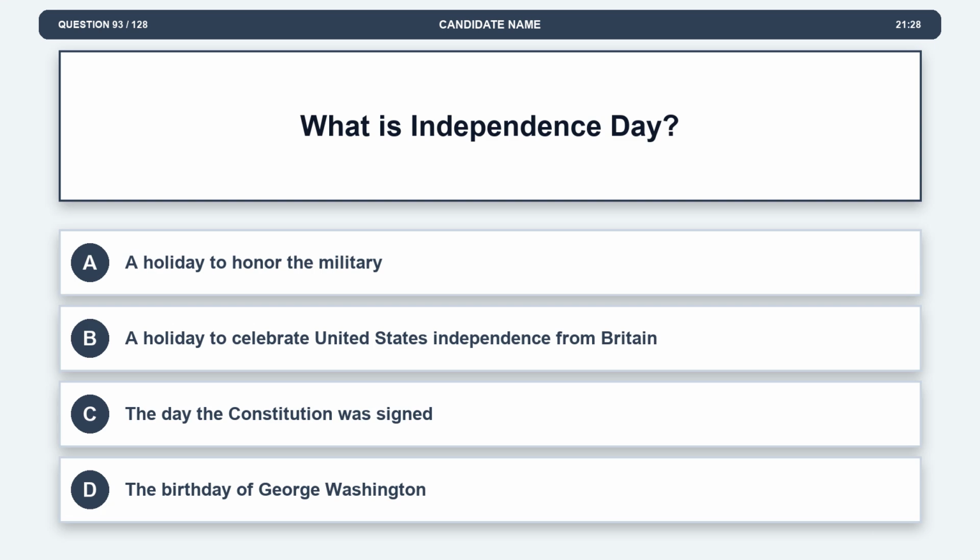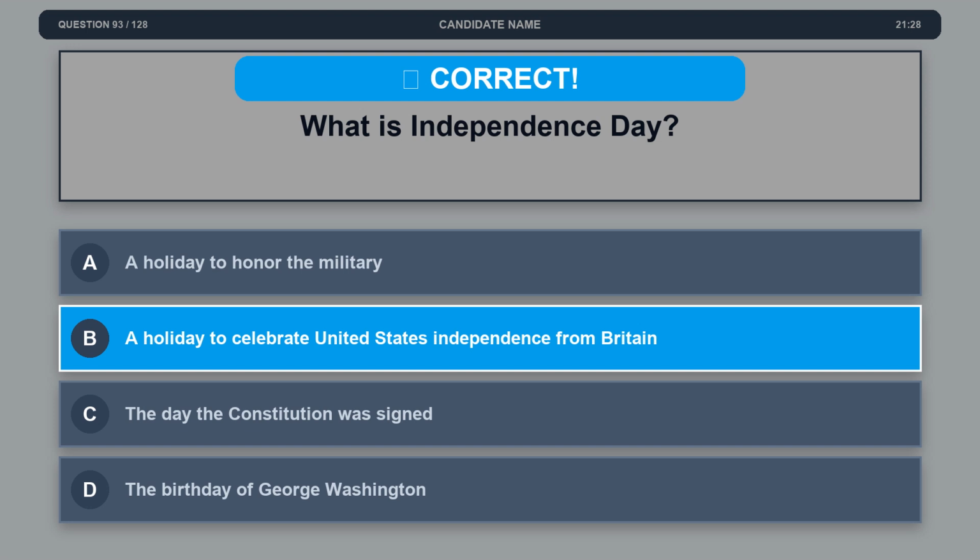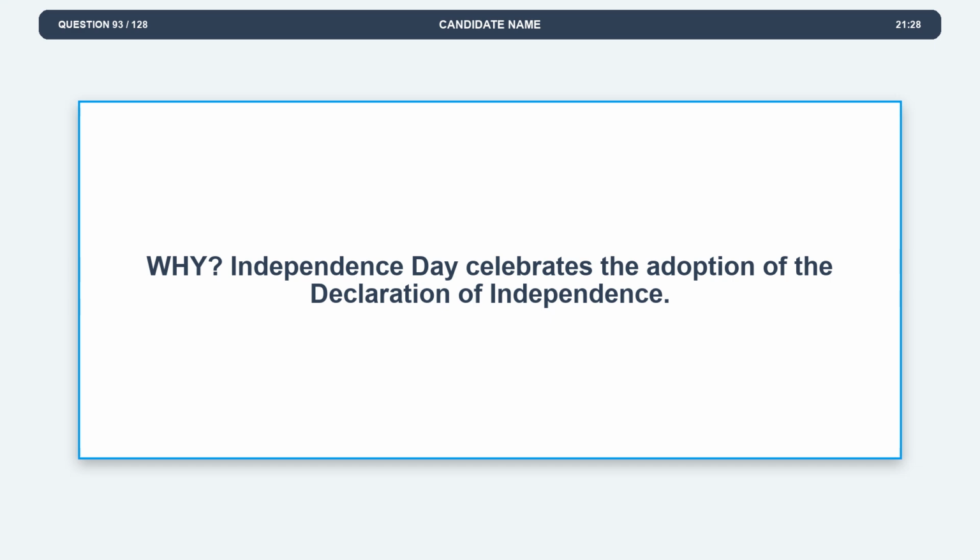Question 93. What is Independence Day? Option A, a holiday to honor the military. Option B, a holiday to celebrate United States independence from Britain. Option C, the day the Constitution was signed. Option D, the birthday of George Washington. The correct answer is option B, a holiday to celebrate United States independence from Britain. Explanation: Independence Day celebrates the adoption of the Declaration of Independence.